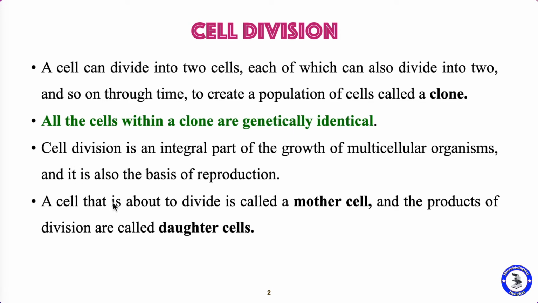And cell division is also the basis of reproduction. What is a mother cell? A cell that is about to divide is called a mother cell. What are daughter cells? After cell division, the products of that division are called the daughter cells.